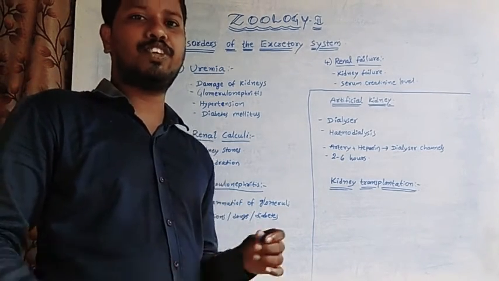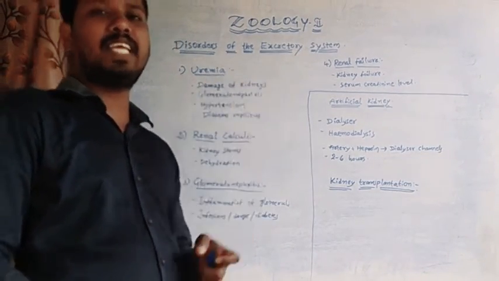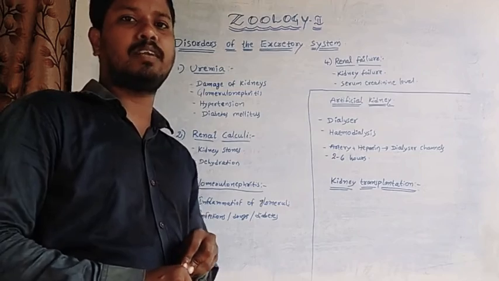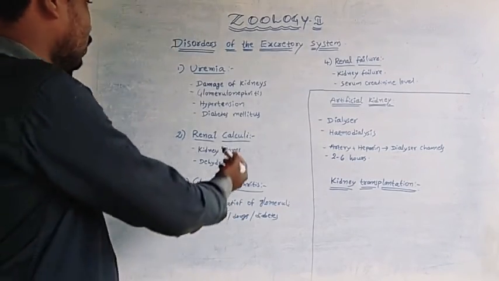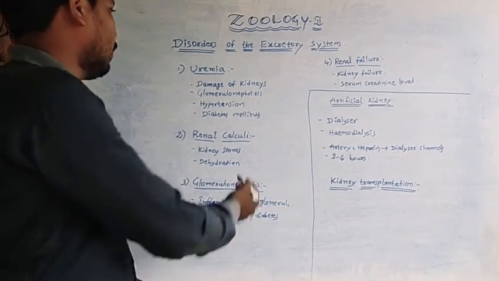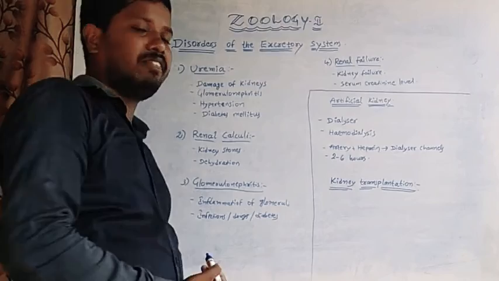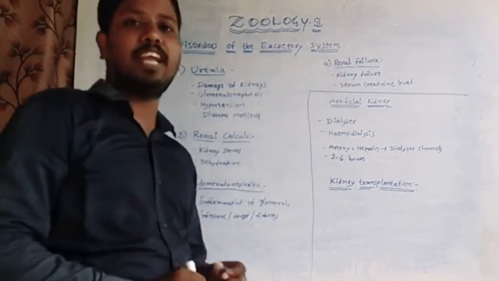Dear students, in this session, I am going to explain about the disorders of the excretory system of humans. So there are a few excretory disorders given here. Those are uremia, renal calculi, glomerulonephritis, and renal failure.